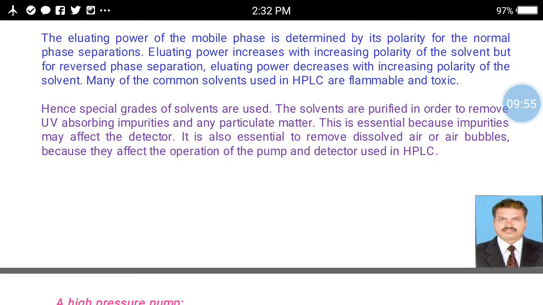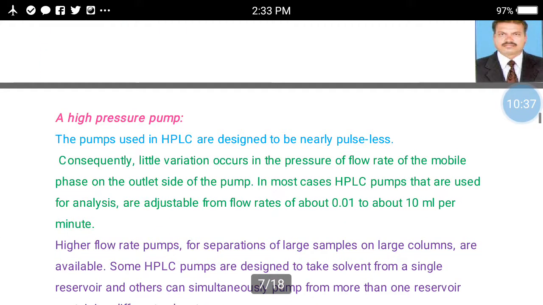Many of the common solvents used in HPLC are flammable and toxic, but they give better results. Hence, special grades of solvents are used. The solvents are purified in order to remove UV, that is ultraviolet, absorbing impurities and any particulate matter. This is essential because impurities may affect the detector. It is also essential to remove the dissolved air or air bubbles because they affect the operation of the pump and the detector used in the HPLC.